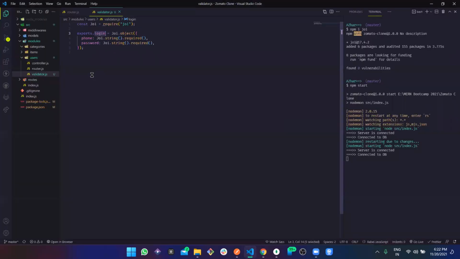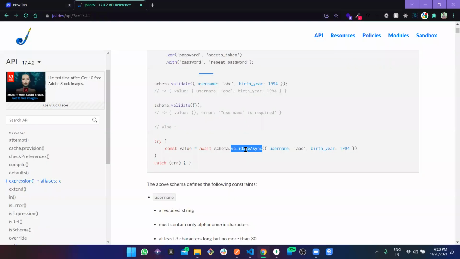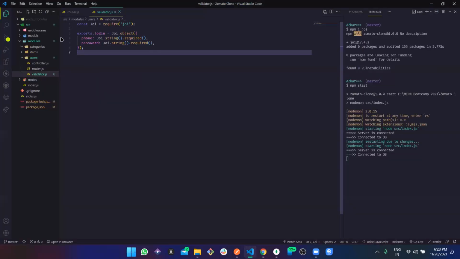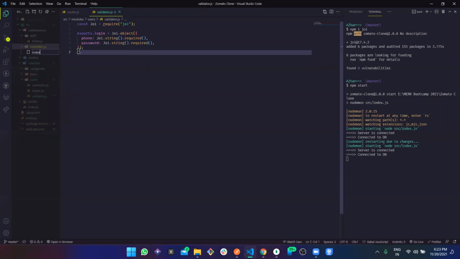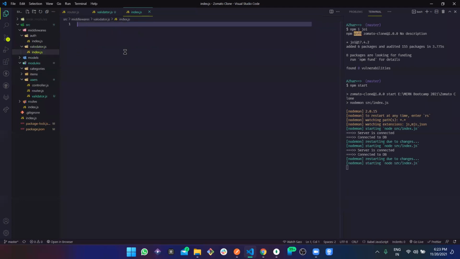So let's just use this. This validateAsync is going to be used all the way along, so we can use this in the middleware only. So in middleware, let's create a folder. We can call it something like validator.js, and there we can create a file index, and here we can create that middleware itself.